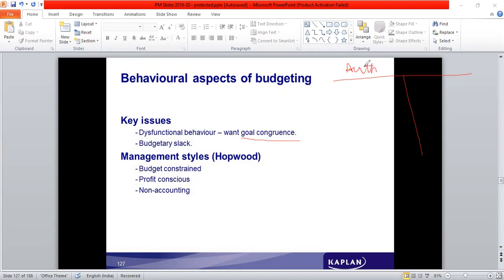They prepare the budget, they just communicate that to the employees in the organization, and the employees implement that and achieve whatever target is mentioned in the budget. It is easy and simple to prepare. But the authoritative style of budget has a disadvantage: employees do not feel motivated because nobody asked for their feedback. Something was just decided and they were asked to implement that. That is a disadvantage. It creates a lack of motivation on the part of the employees.